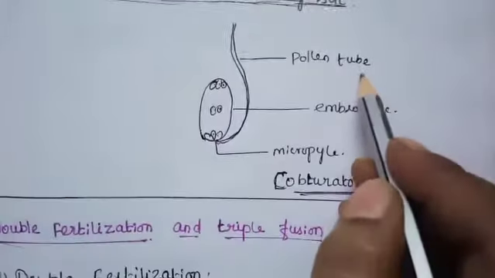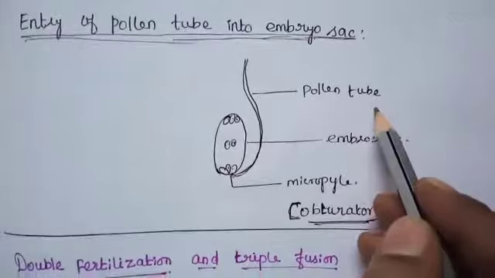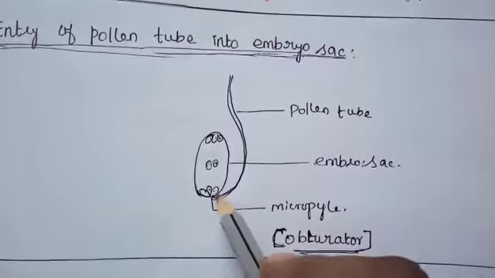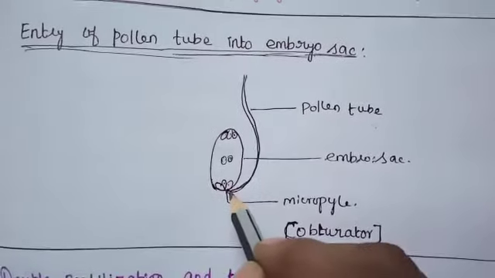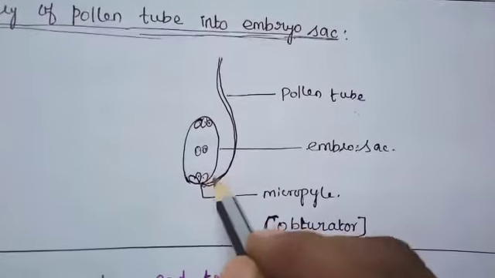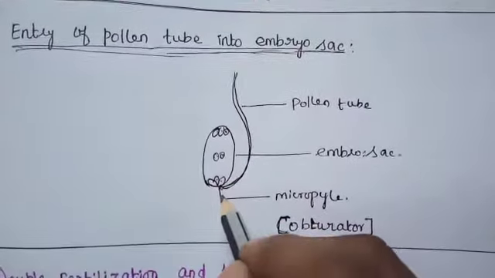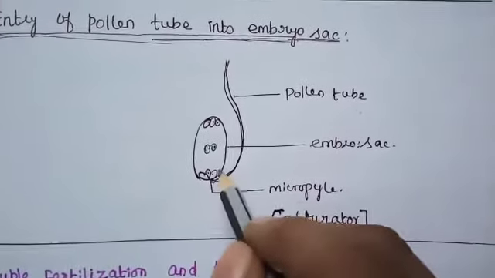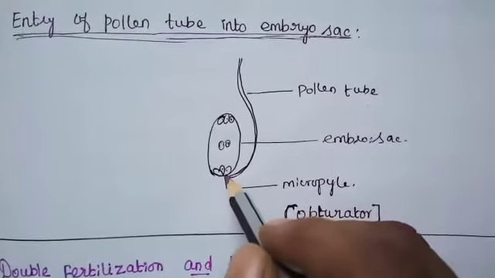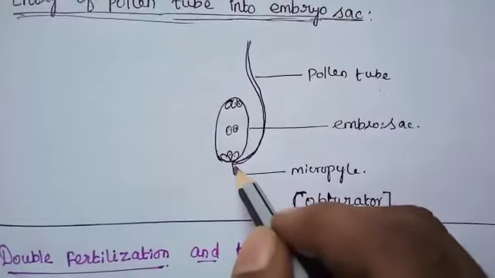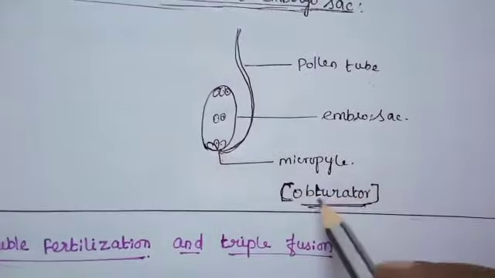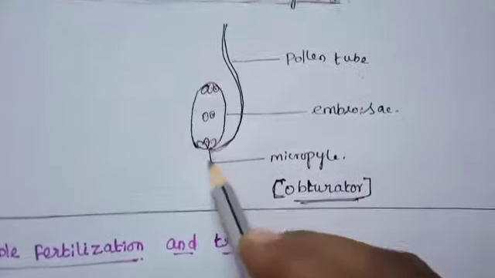Next, entry of the pollen tube into the embryo sac. How does the pollen tube enter the embryo sac? The growth of the pollen tube towards the ovule and the embryo sac is due to the presence of chemotropic substances. That is called chemotropism. The pollen tube, after traveling the whole length of the style, enters the ovary locule, where it is guided towards the micropyle of the ovule by a structure called the obturator. This is the obturator, the guidance.